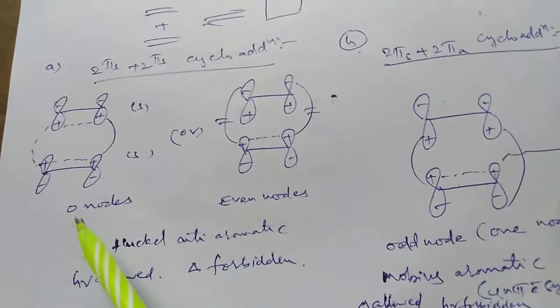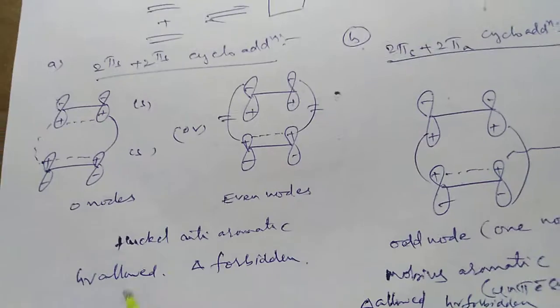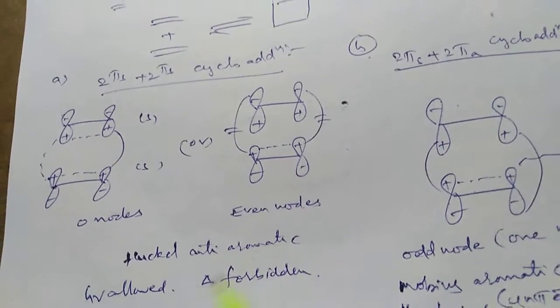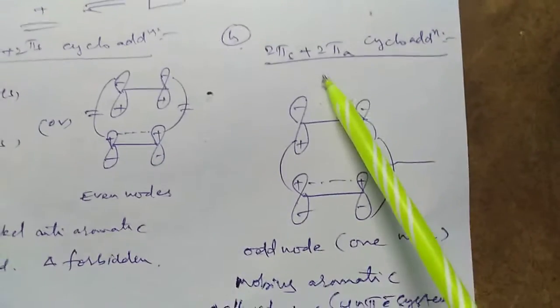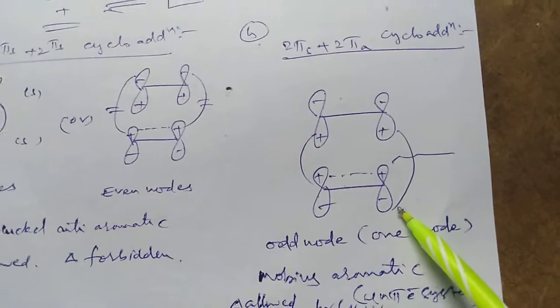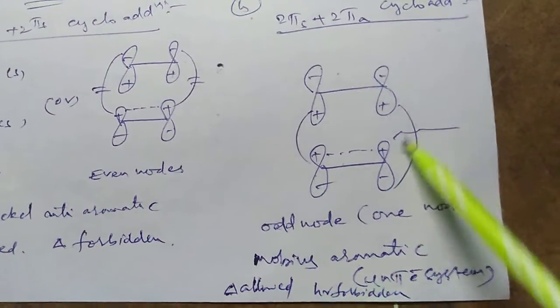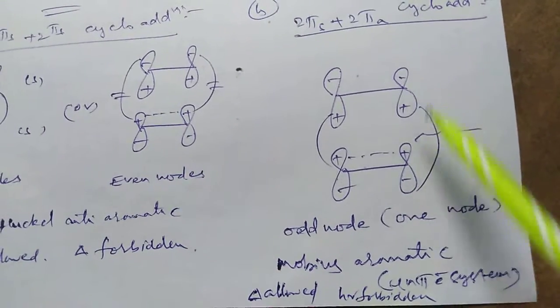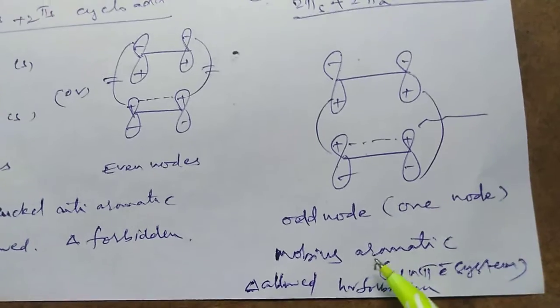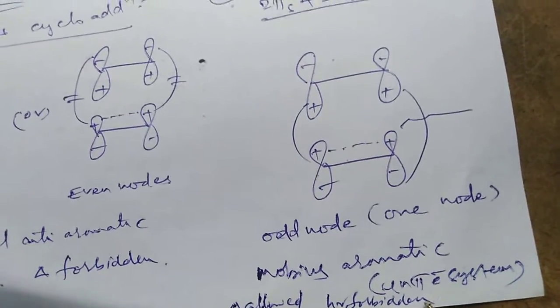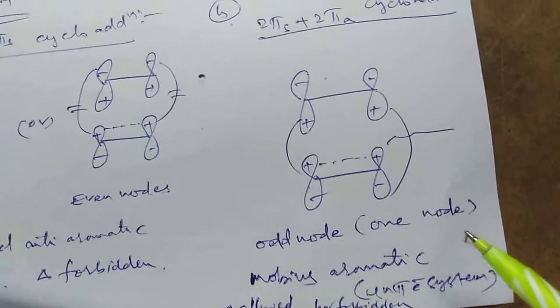So therefore, for the 0 nodes or even nodes, Huckel anti-aromatic transition state, photochemically allowed and thermally forbidden. But in the suprafacial antarafacial cycloaddition, we have one node. The node is present between opposite sides of the lobes. Odd node or one node. Therefore, it is Mobius aromatic, thermally allowed and photochemically forbidden for the 4n electron system.